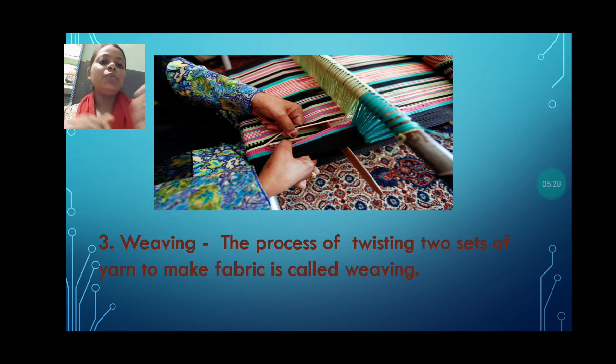Okay, here you can see the woman is taking the different color of the thread from the different yarn. Purple color thread is taken, yellow color thread is taken, and green color thread is taken. Pink color fiber is taken from the pink yarn, and then they used to twist with each other, and after this process we are getting the fabric. Okay, the small pieces of clothes that later on are attached with each other to make the cloth.